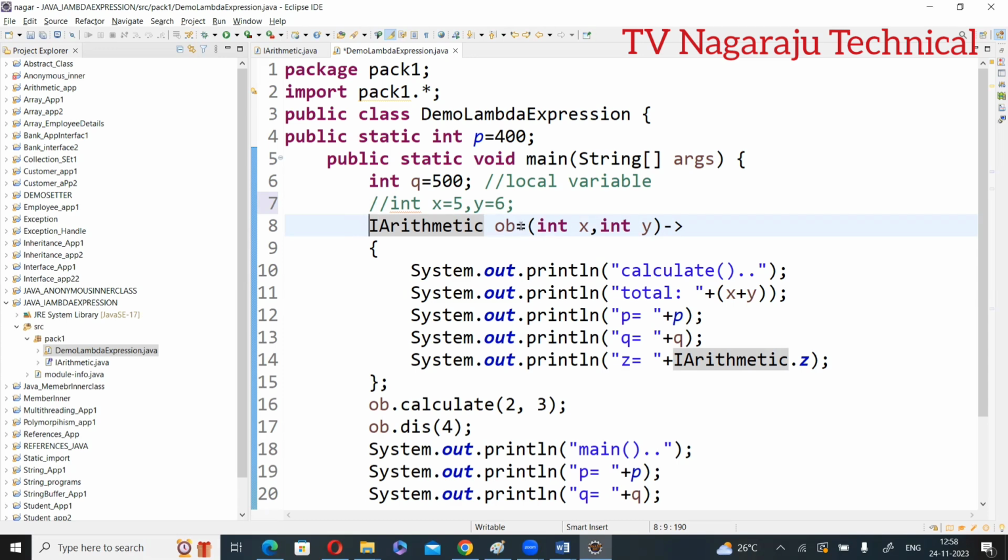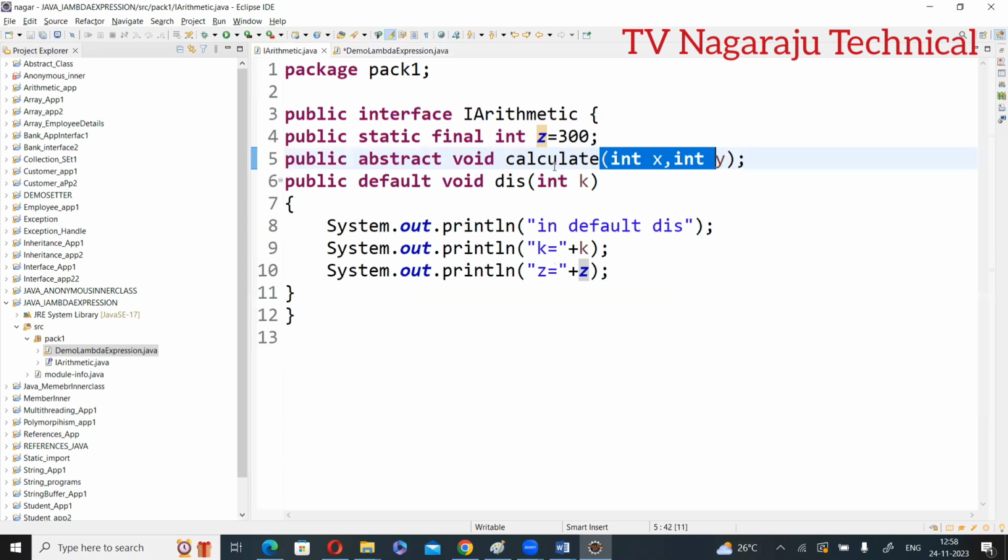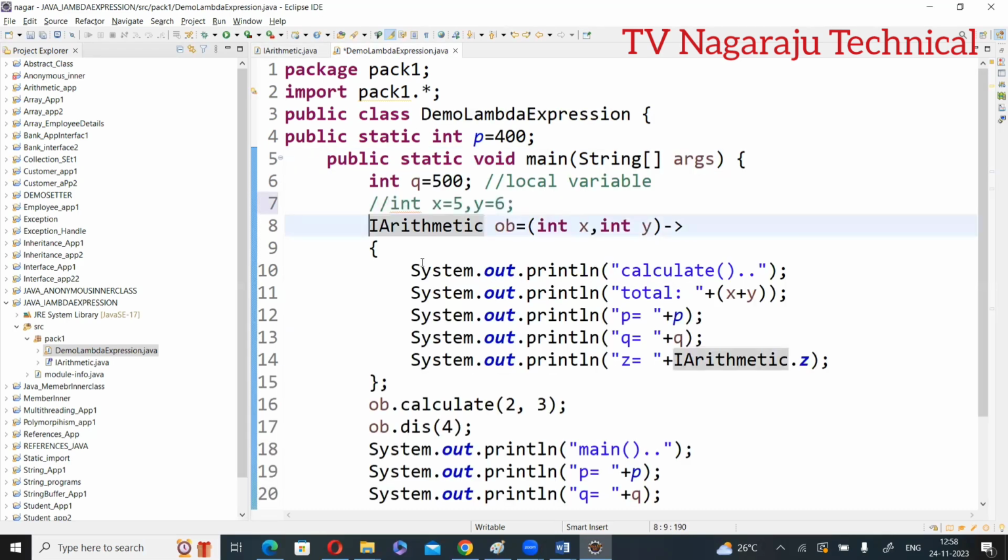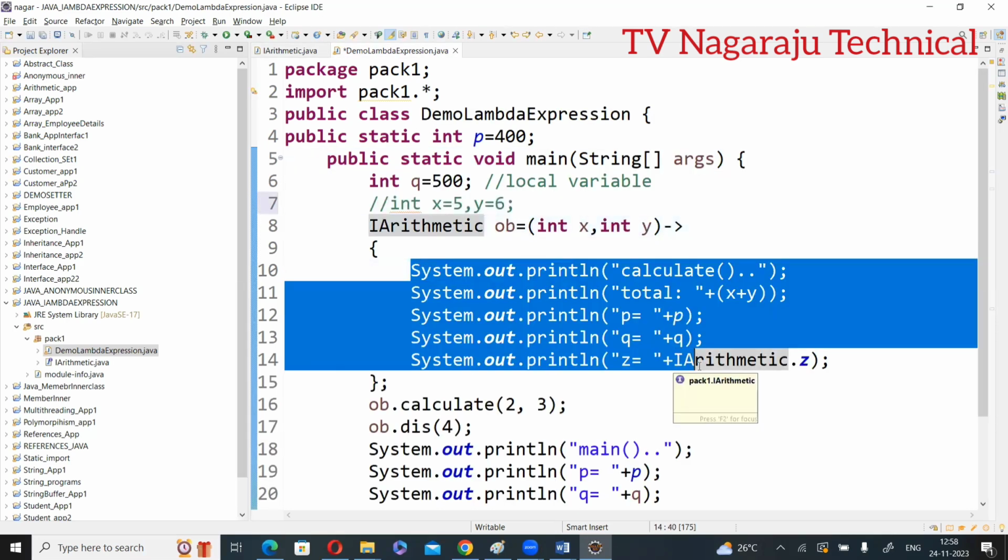And by creating this one, the two methods, calculate and dis, go to the heap area. Whenever you call them, the corresponding methods are executed.